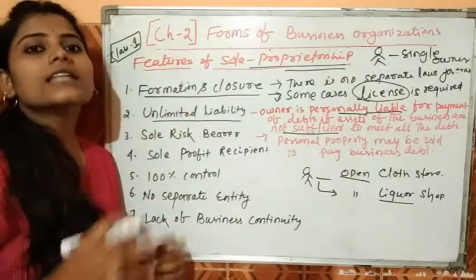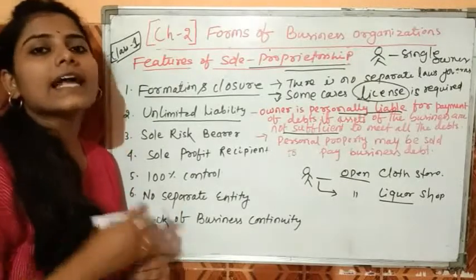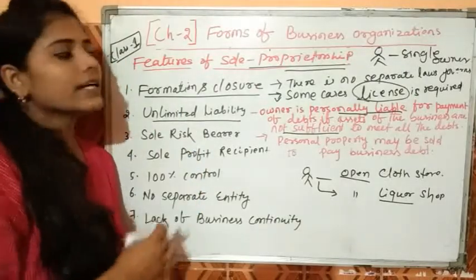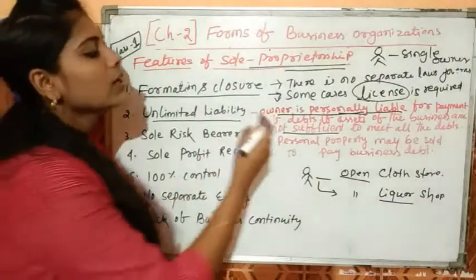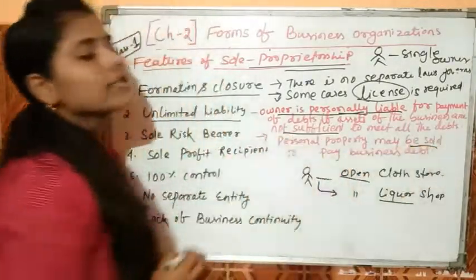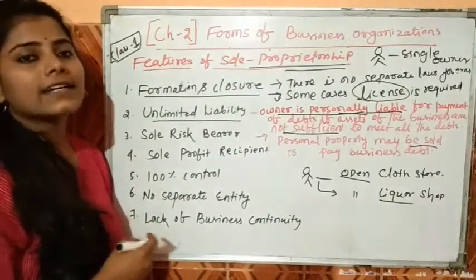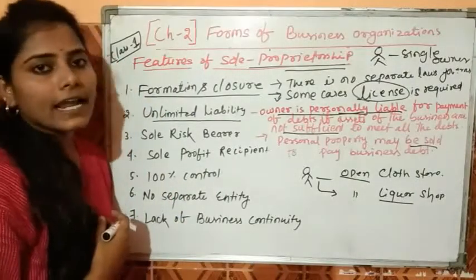That means there is a debt in a business and the assets held in the business are not sufficient to meet such debt, then the owner is personally liable. Personally liable means for this purpose personal property may be sold to pay the business debt. So we can say that a sole proprietorship business is related to unlimited liability.